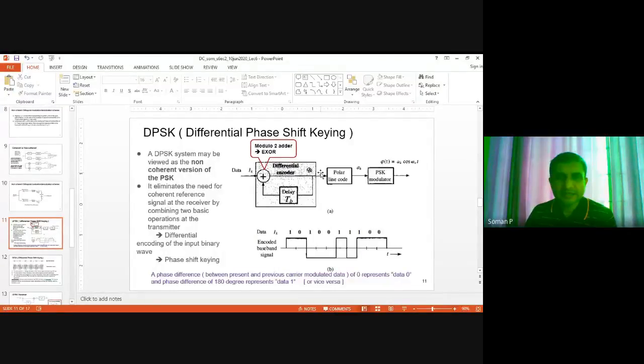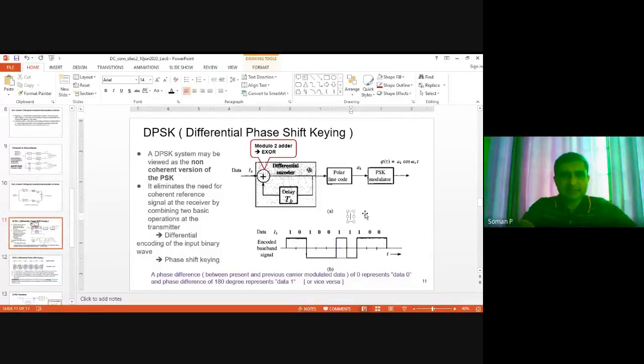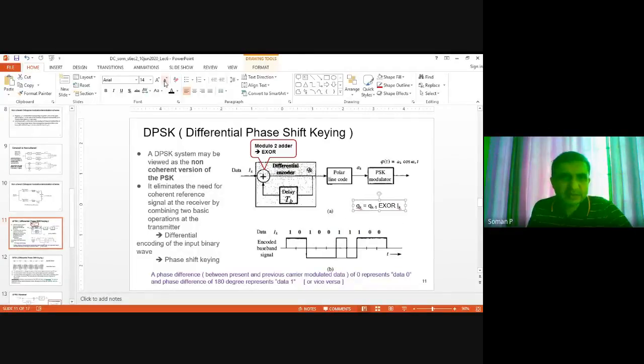So you can write that Qk equals Qk minus 1 XOR Ik. This is the basic equation.